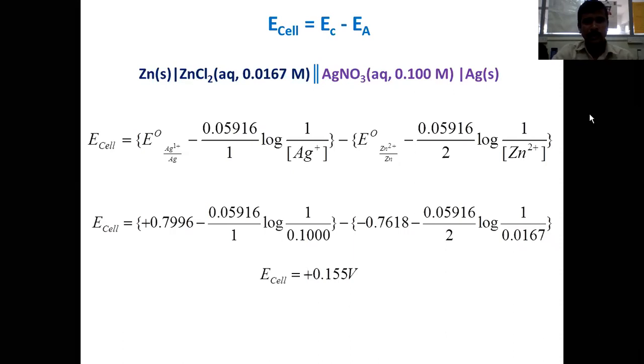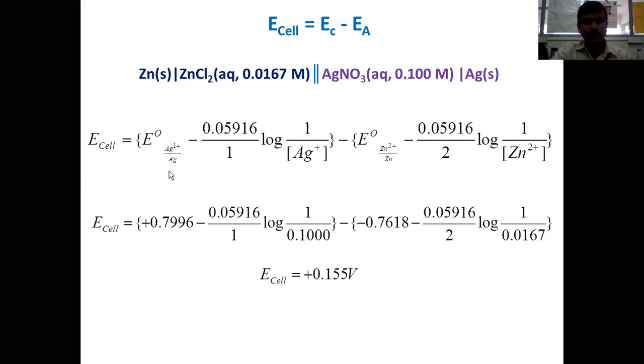In that case, the E naught values will be obtained as constant values and they can be procured from the electrochemical series. The E naught value is called the standard state reduction potential if the reaction is a reduction, or the standard state oxidation potential if the reaction is an oxidation reaction.